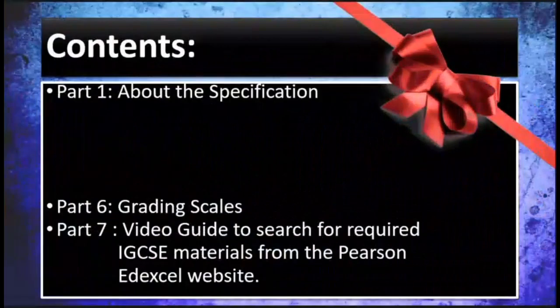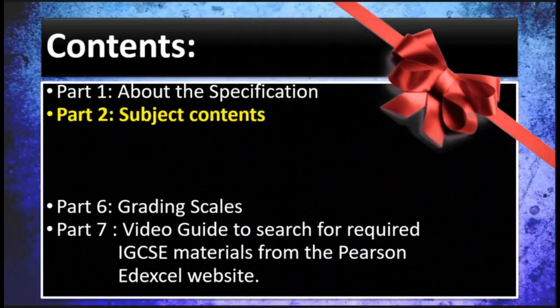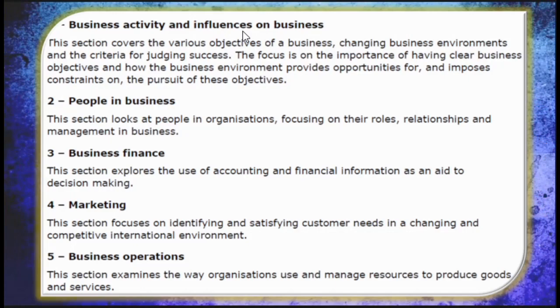Today we'll be discussing the subject content of the qualification. Here, as you can see, there are 5 units for you to complete this IGCSE business qualification in year 10 and in year 11. The 5 units are business activity and influences on business, people in business, business finance, marketing, and business operations. Business activity and influences on business deals with the various objectives of business, changing business environments, and criteria for judging success.